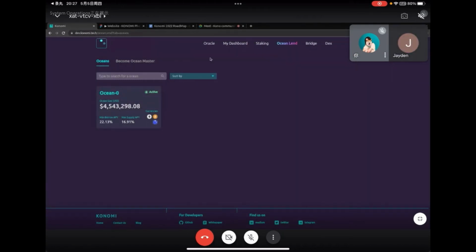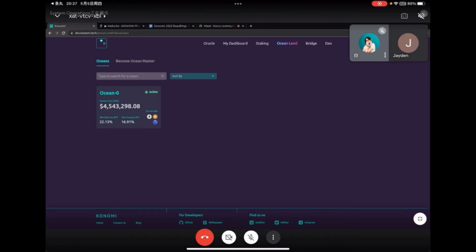Yes, correct. I think someone from the community asked when the mobile version of the DApps is going to be available. We can definitely put it on the roadmap. We'll try to make it available on mobile in Q3. Is that possible with us? Yeah, we can start to think about mobile.